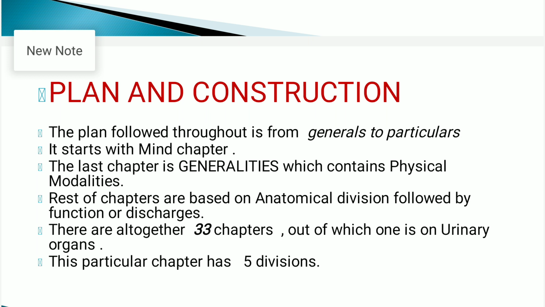The repertory starts with the section Mind, and in the mind section the rubrics related to mental generals are given. The last section in the Kent repertory is Generalities, which contains the physical modalities or physical general symptoms. Most of the physical general symptoms are given in the generalities section.